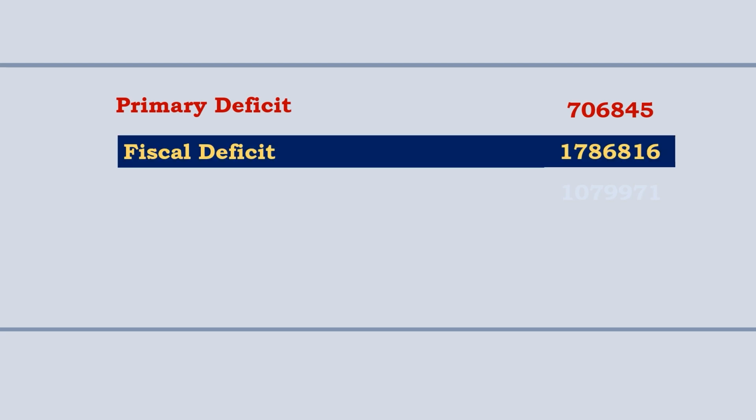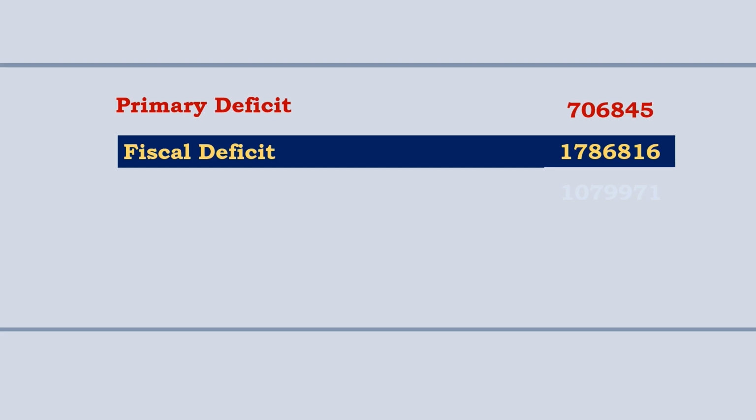The primary deficit is 7,06,845 crores. How is this primary deficit arrived at? See the calculation. We have the figure for the fiscal deficit, that is 17,86,816, and subtract the interest payments from that.